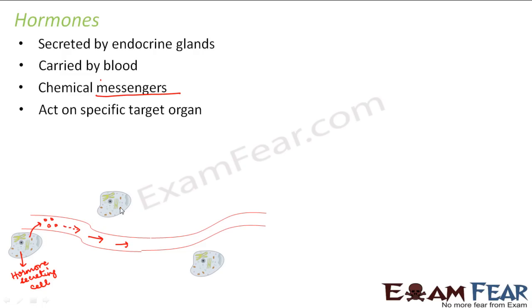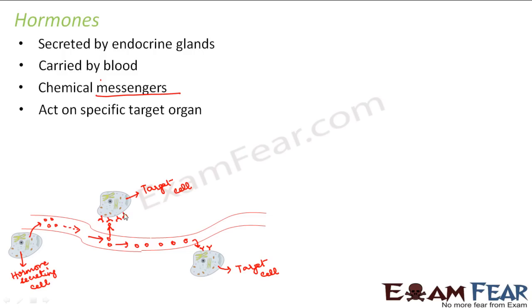Now let us suppose this is another cell, and this is a target cell. If this is the target cell, it will have some receptor molecules on its surface. As soon as these hormones reach this way, the receptor molecules will be able to recognize the hormone, so it will receive the information from the hormone. Similarly, when some of the hormones keep on moving in the blood this way, again if this is a target cell which has receptor molecules, it will receive the hormone in this way. So this is how the information is transmitted from one cell to another.